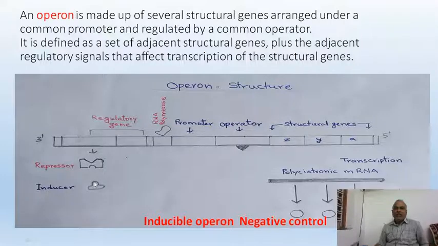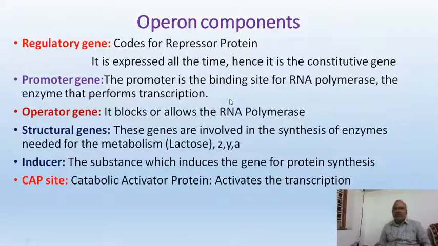Whenever inducer is there, function starts. So this kind of operon is called inducible operon. Also it is called a negative operon, because of negative control, because a repressor under normal condition is not allowing the operator to switch on. We will understand all these things in the coming slides.